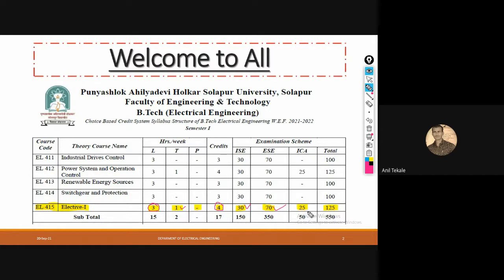There is also internal continuous assessment of 25 marks, which in your language is known as term work. So the total marks for our subject is around 125. This is all about our syllabus structure. I hope you are clear with that. If you have any doubt, you can interrupt me at any time.